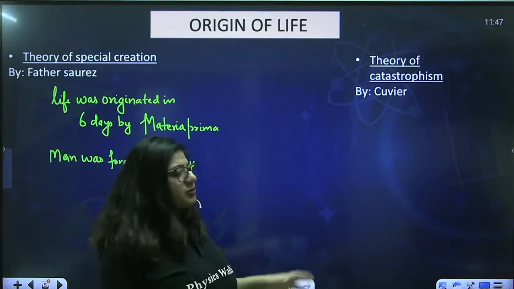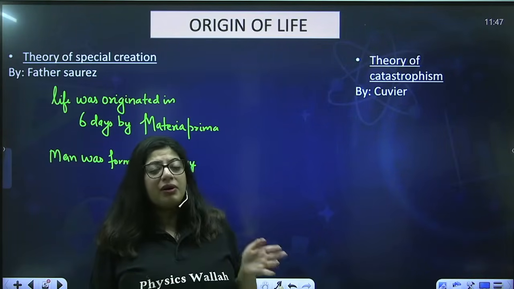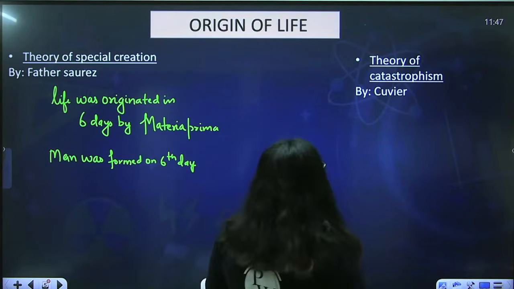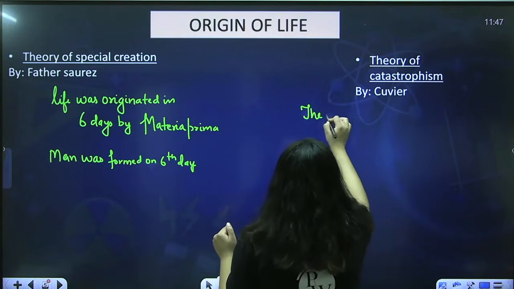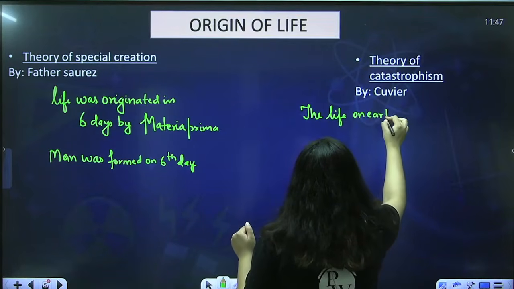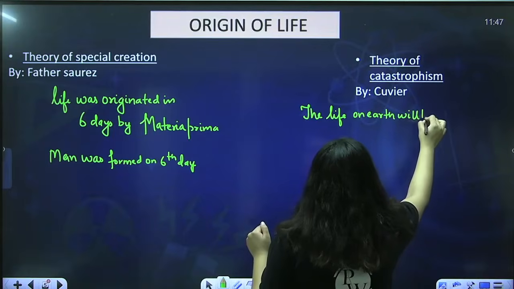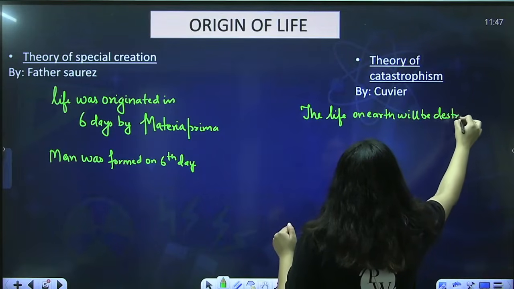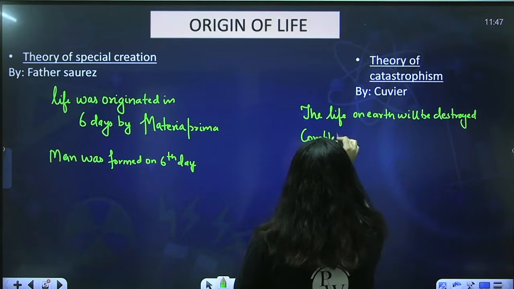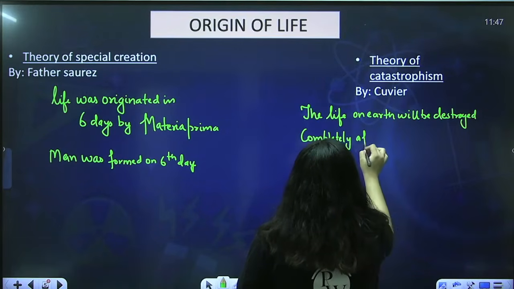This does not explain much about the origin of life, but rather it tells about the destruction of life, right? So according to this theory, life on earth will be destroyed completely after a calamity.